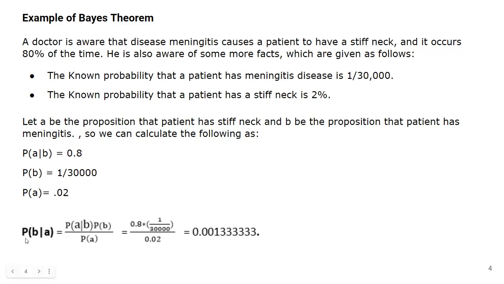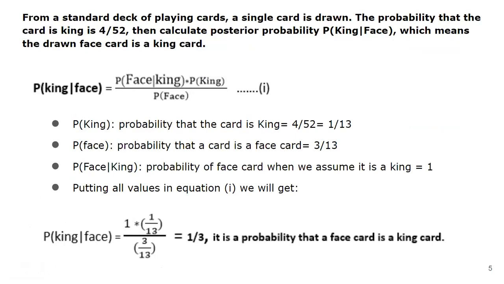How are you going to remember this equation once again? If we are calculating probability of B over A, in the numerator we take the reverse, probability of A over B, and multiply it with whatever is the denominator of the first term, probability of B. The denominator of the entire term is the denominator of the question, probability of A. Now when we substitute all these values, 0.8, 1 divided by 30,000, and 0.02, this is the probability we get. Mark here, probability of A over B is already given in the question; we have not calculated that on our own. This is how the conditional probability has been calculated.